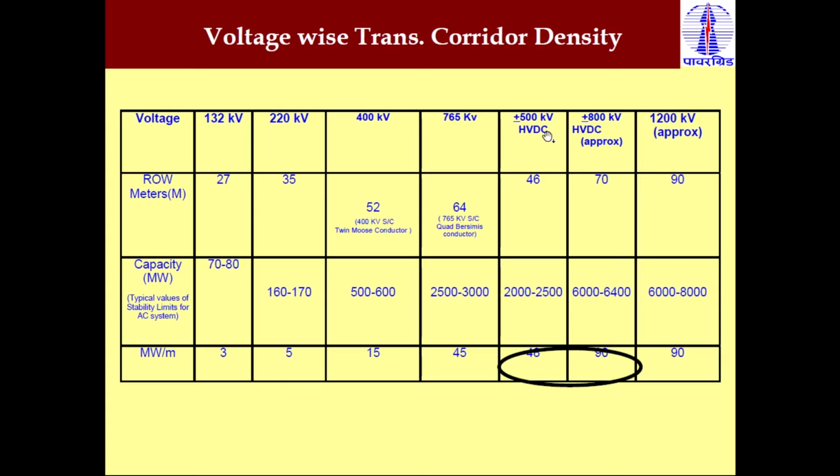Plus means positive conductor, negative means negative conductor. So a two pole system means it is a bipole system. In the same way, it is a plus or minus 800 kV HVDC system and a 1200 kV HVAC system.